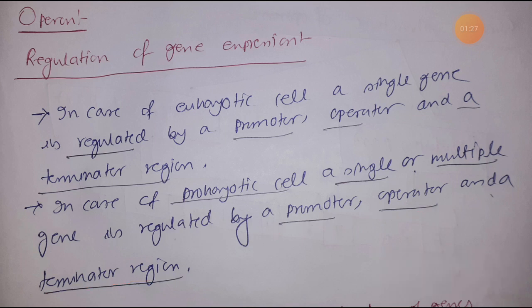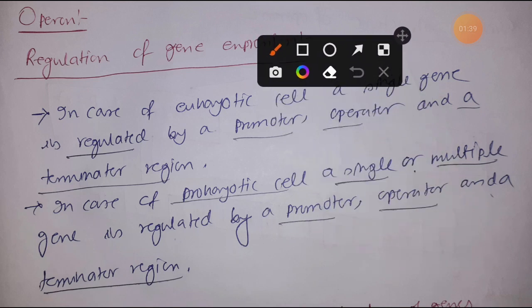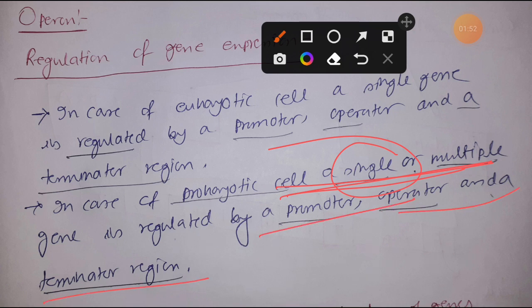Because in case of eukaryotic cells, they are relatively larger than the prokaryote, right? So prokaryotes have to complete their metabolism in a very confined area. That is the reason they incorporate multiple genes, or they also sometimes incorporate a single gene with a single promoter, operator and terminator region.